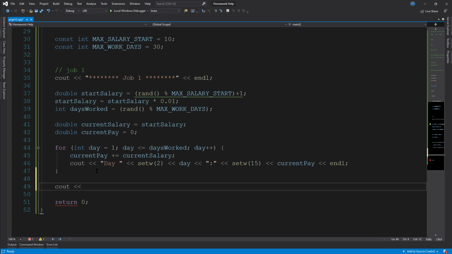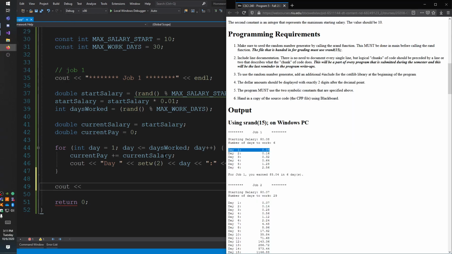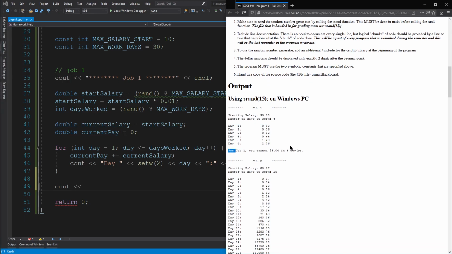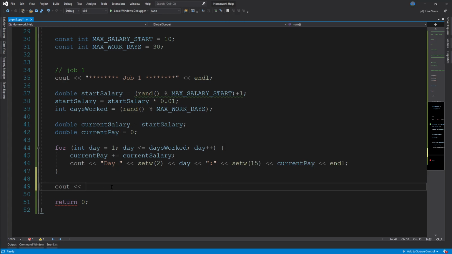So we'll do cout. We'll go ahead and just steal the output from the assignment again. So Command C. There we go. Oh, did I have that outside of there? Yeah, it looks like that is supposed to be outside.